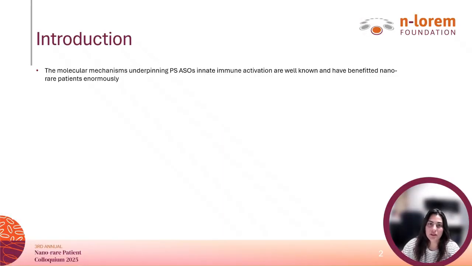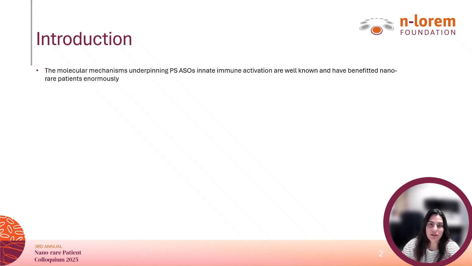The innate immune system is one of the most ancient defense mechanisms, and nearly every cell in the body is capable of mounting an innate immune response to foreign DNA or RNA. Because phosphorothioate antisense oligonucleotides, or PS-ASOs, are nucleic acids, they can be recognized as foreign. If they're not properly designed, they can trigger this innate immune activation. Decades of work in understanding these mechanisms have already benefited patients with nano-rare conditions.